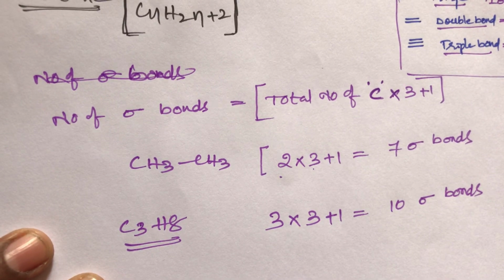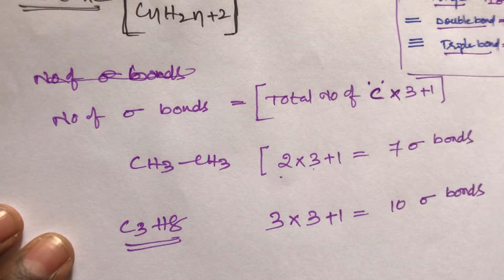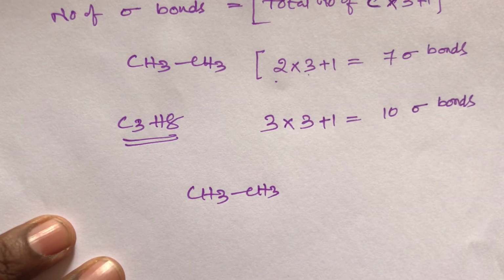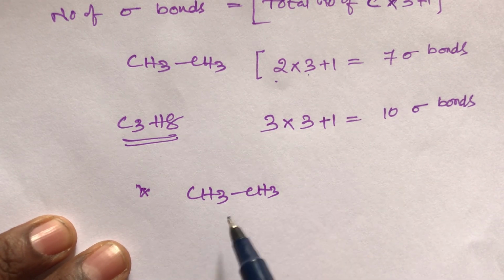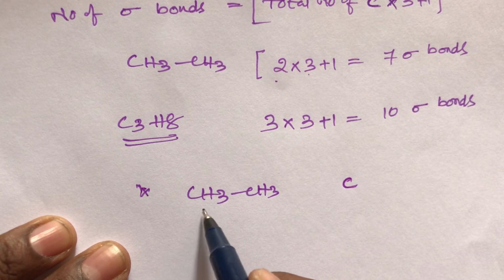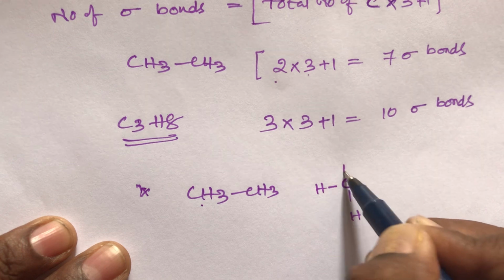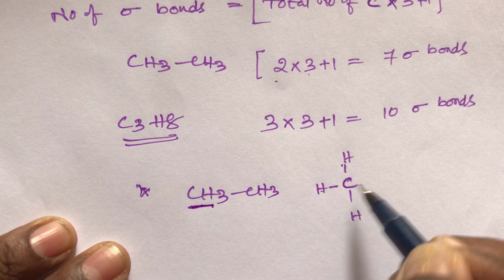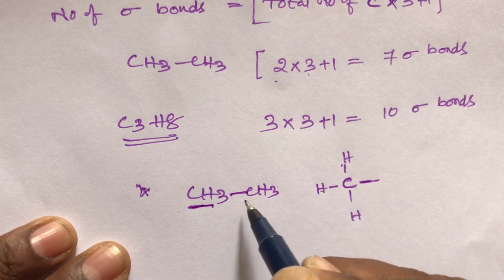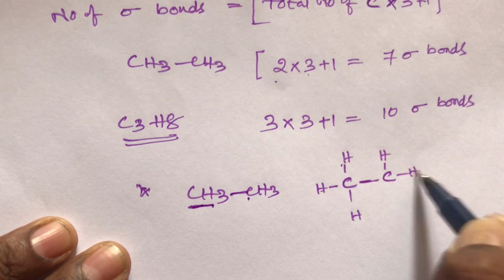If you know the structure, take CH3 single bond CH3. This is the first method, and another, the second method, I will give with the structure also. In the second method, write the skeleton structure. This carbon is surrounded by 3 hydrogens, CH3, 1 2 3. Then a single bond, and the right side carbon also has 3 hydrogens, 1 2 3.